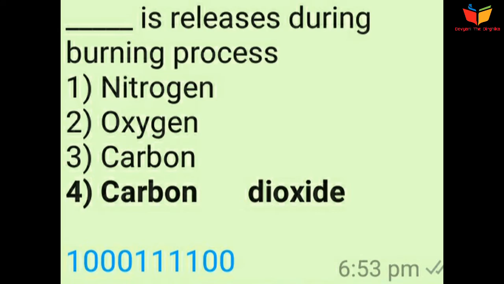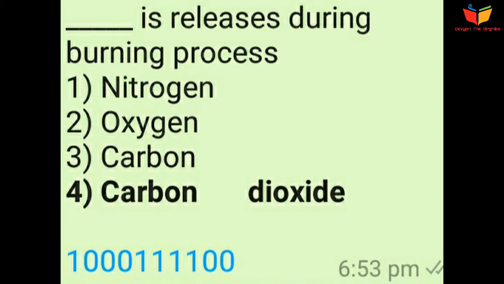Nitrogen is available in the air in abundant form, that is 78%. Oxygen is about 20%, and carbon is less than 1%. Sorry, here carbon is an element, and carbon dioxide is a gas which is present in the air. The proportion is less than 1%, but carbon dioxide is a gas which is released during the process of burning.